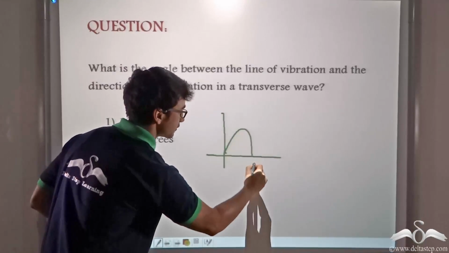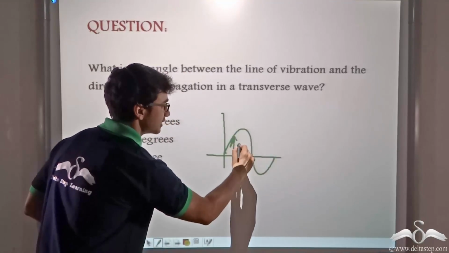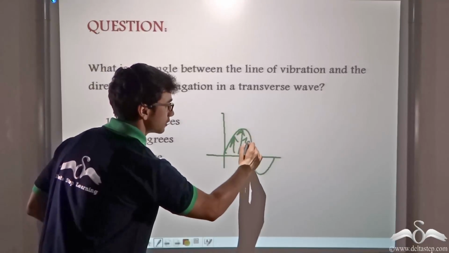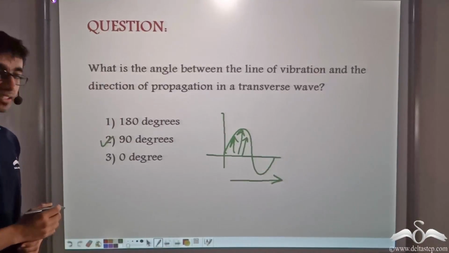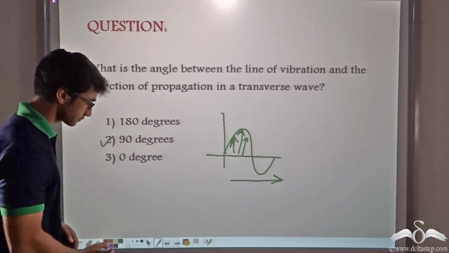A transverse wave, the vibration is in this direction and the disturbance travels in this direction. So the correct answer is 90 degrees.